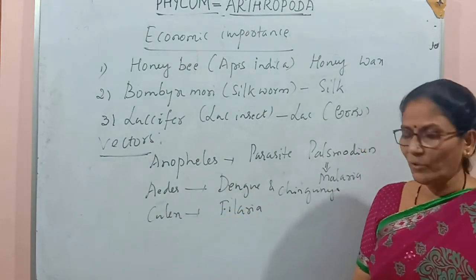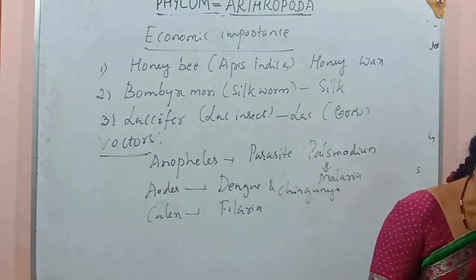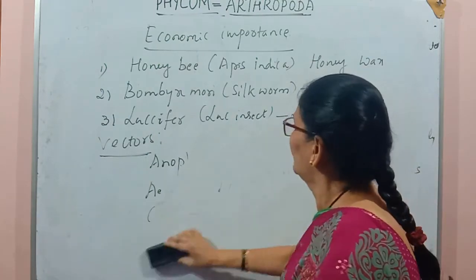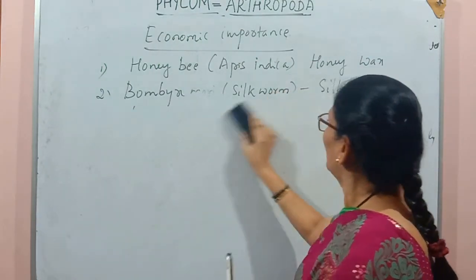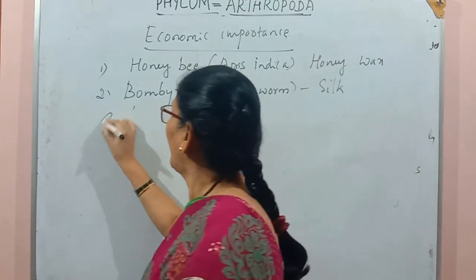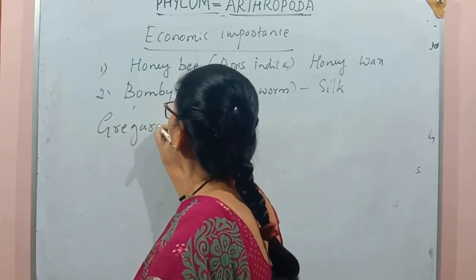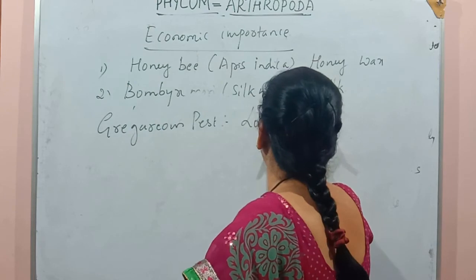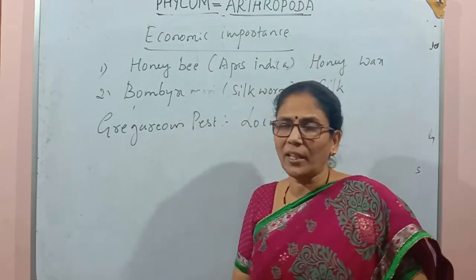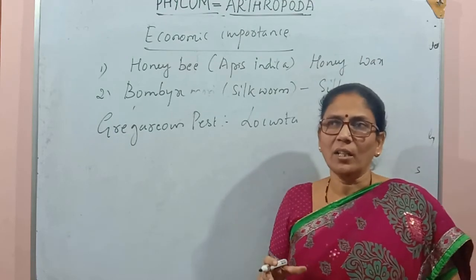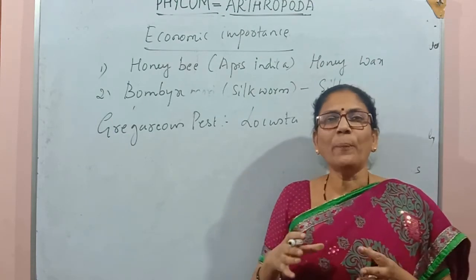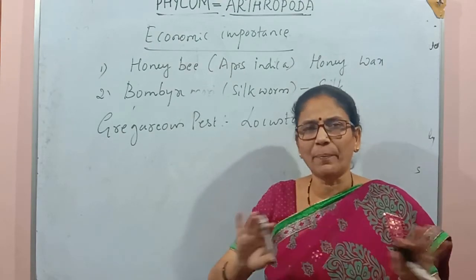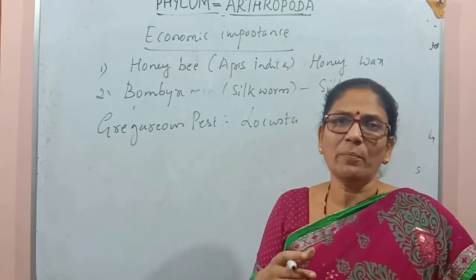So these are the vectors which cause disease to the human being. Next, we'll talk about some gregarious pests. Example, locust. Gregarious means the organisms or insects which come in a group. Their group is only for a small purpose. After completion of their purpose, they separate. There is no interaction between them.